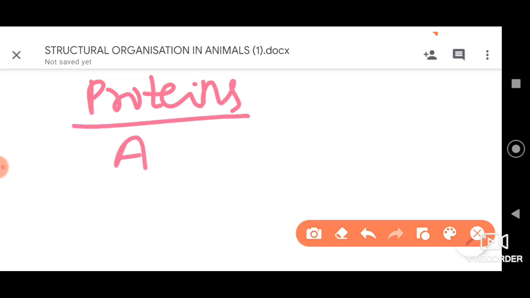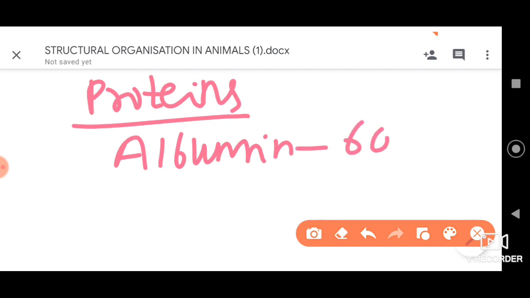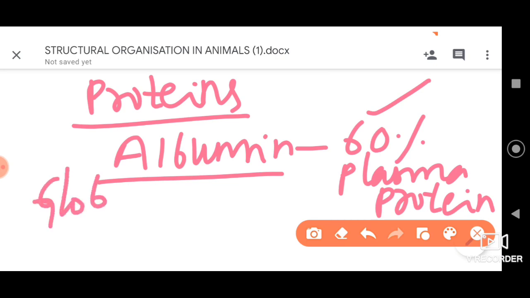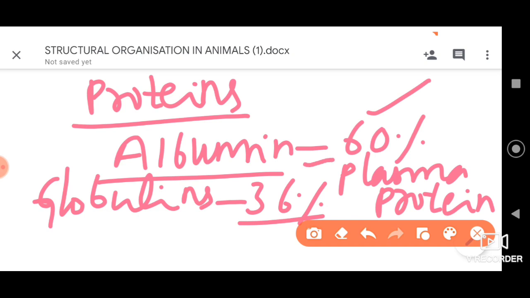The important ones are, firstly, albumin, which we can also call serum albumin. It constitutes about 60% of plasma protein. Just imagine, it is the highest concentrated protein which can be present in the plasma. So it is 60%, dear students. Other than this, we can find globulins, or serum globulins, around 36%. So these two are the major ones.